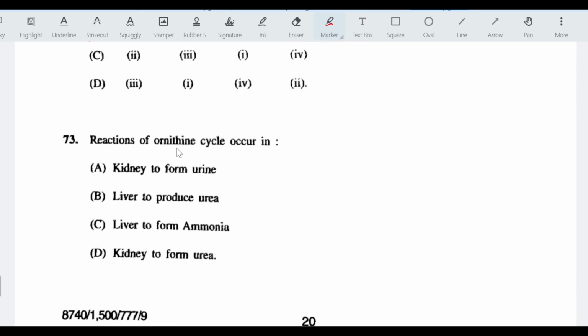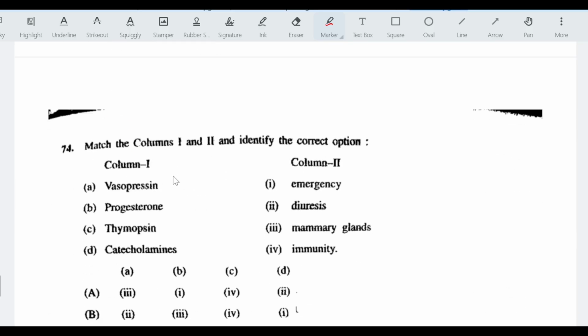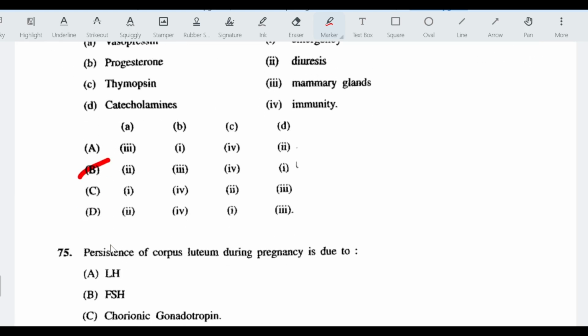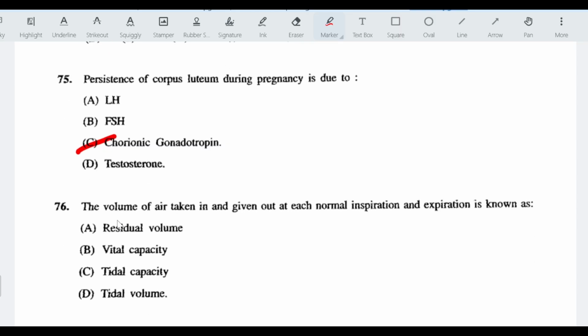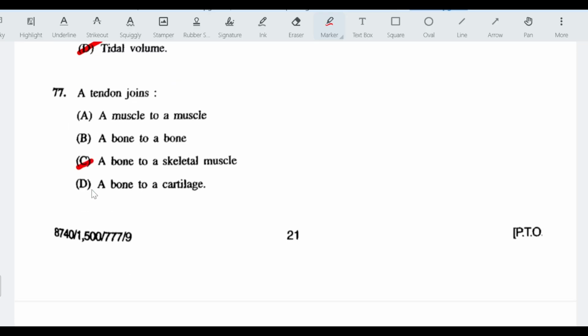The reaction of ornithine cycle occur in liver to produce urea. Next, match the columns 1 and 2 and identify the correct option. The answer is option B. 75th question, persistence of corpus luteum during pregnancy is due to chorionic gonadotropin. The volume of air taken in and given out at each normal respiration, inspiration and expiration, is known as tidal volume. A tendon joins a bone to skeletal muscle.